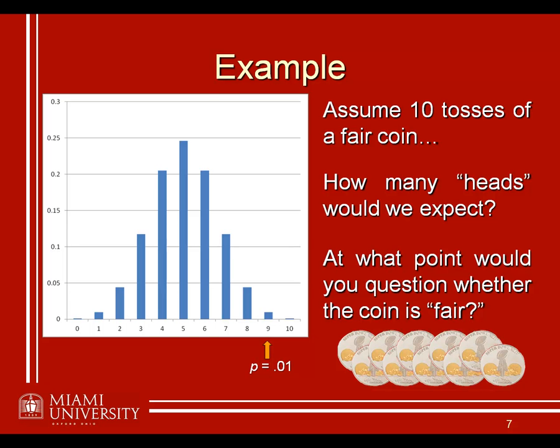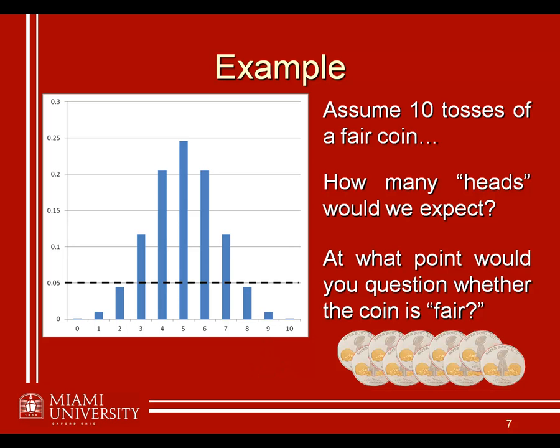Now, as I just said, you're not going to get 5 heads every time you toss a fair coin. Sometimes you'll get 4, sometimes you'll get 6. So what we want to see is, what's the probability of getting a specific result? If flipping your roommate's coin ended up in heads 9 times, the probability of that happening if it's a fair coin, that is, the probability of 9 heads given the null hypothesis, is 0.01. That is, there is a p-value associated with the data that you have, these 9 out of 10 heads, of p equals 0.01.